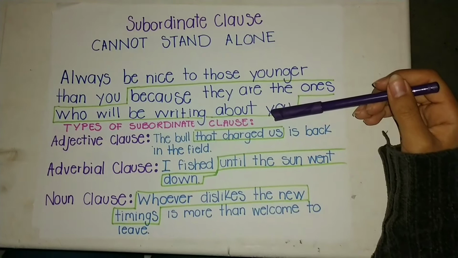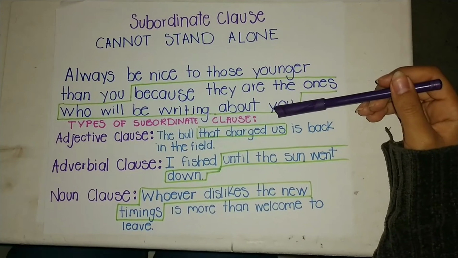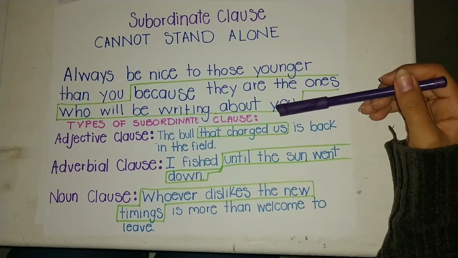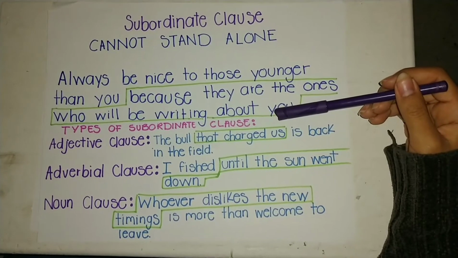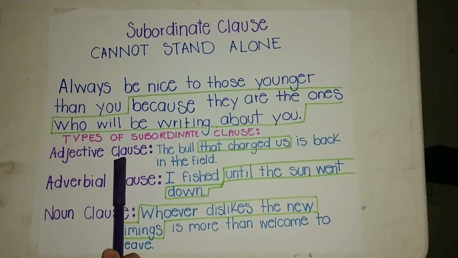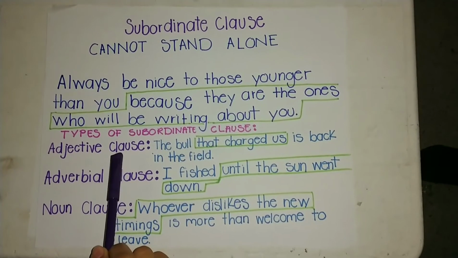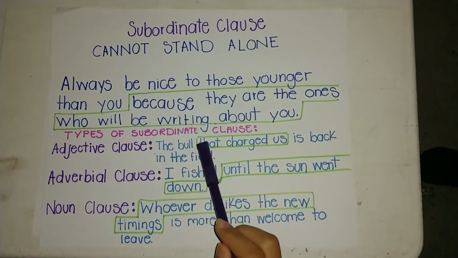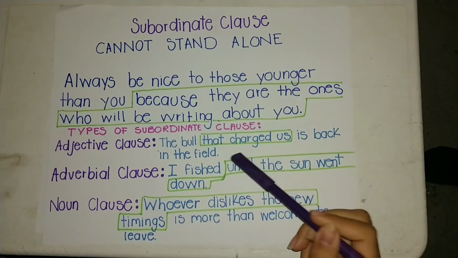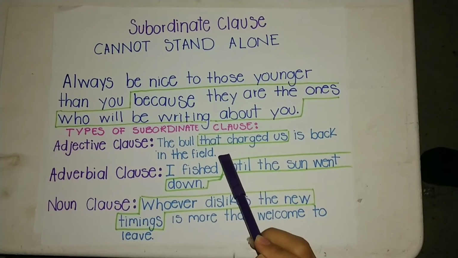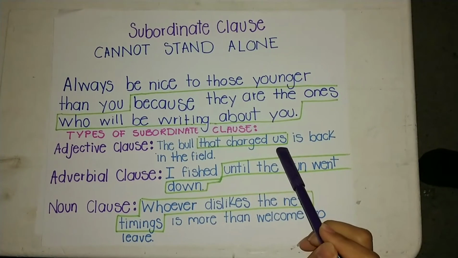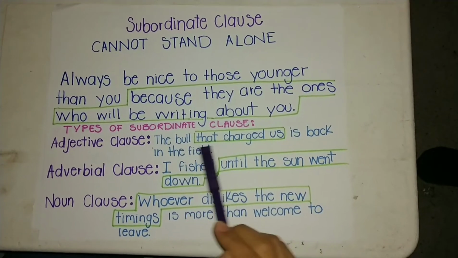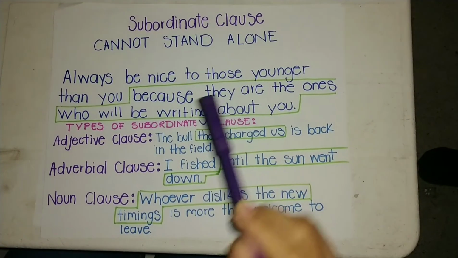Types of subordinate clause. Subordinate clauses can act as adjectives, adverbs, or nouns. The adjective clause. Here's an example of a subordinate clause acting as an adjective. The bull that charged us is back in the field. The subordinate clause that charged us describes the bull. It is an adjective clause.